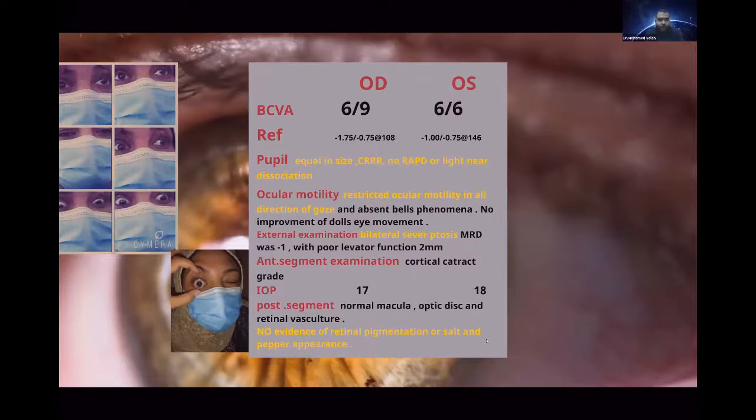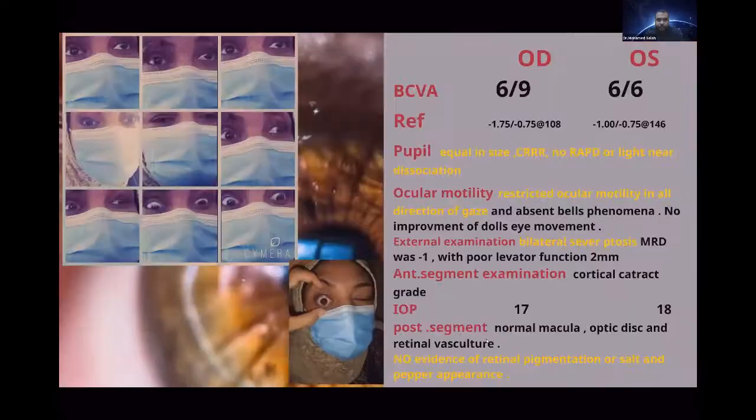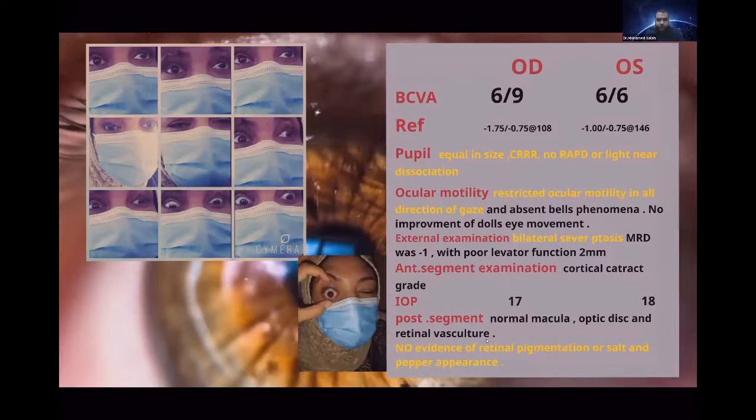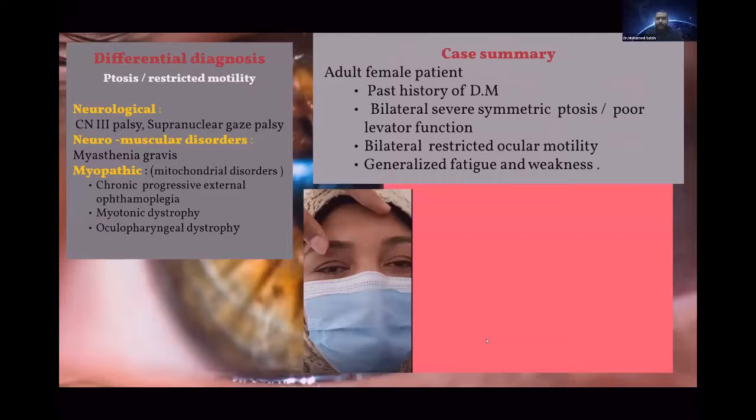So we start to put our differential diagnosis about this female patient with past history of diabetes and bilateral severe symmetric ptosis with poor levator function. There is bilateral restricted ocular motility with generalized fatigue and weakness. I started to think about some neurological elements, such as oculomotor nerve palsy or supranuclear gaze palsy. I thought about neuromuscular disorders such as myasthenia gravis. And I thought about myopathic causes such as chronic progressive external ophthalmoplegia, myotonic dystrophy, and oculopharyngeal dystrophy.